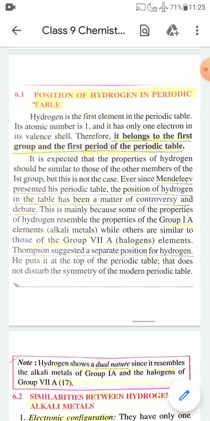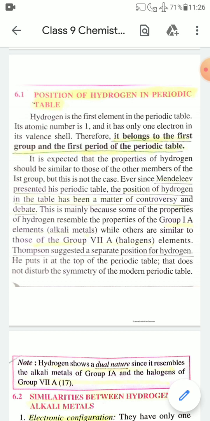That means hydrogen has similar properties with group 1A elements and with the group 17 elements, that is 7A elements, that is with halogens. Thus the position of hydrogen in the periodic table has been a matter of controversy and debate.